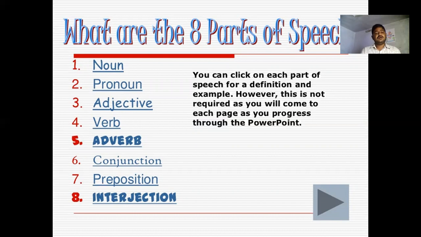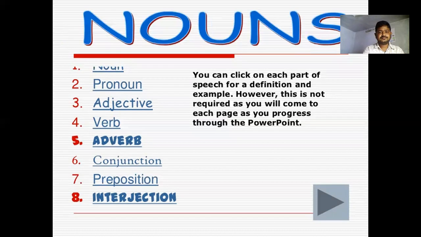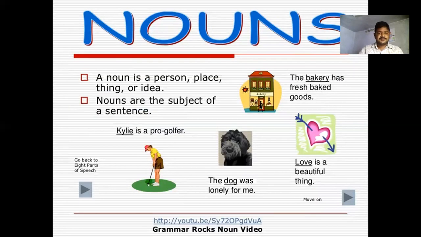So what is a noun? First we'll look at what a noun is. A noun is a person, place, thing, or idea. A noun is the name of a place, the name of a person, the name of a thing, or an idea. Kylie is a pro golfer.